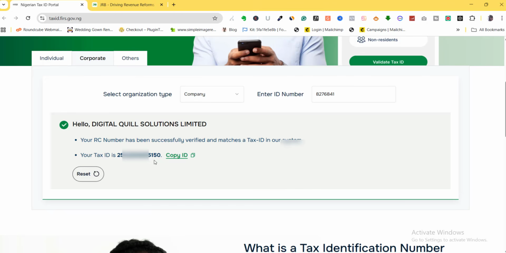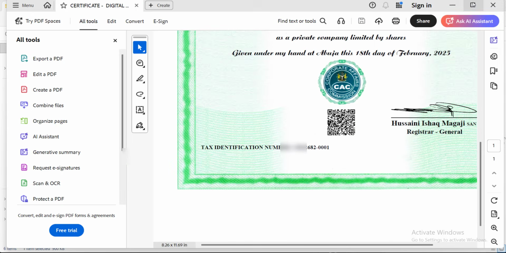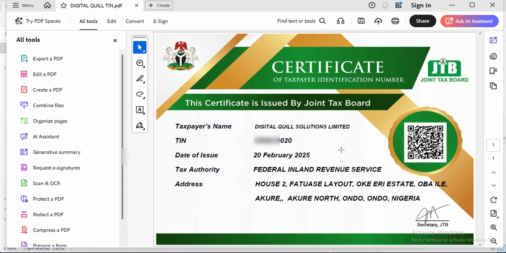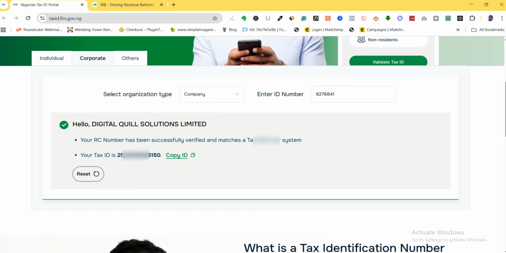So let's assume that maybe it's the JTB one. Let's check my JTB one and see if it's going to tally. All right, so this is my JTB one. I'm going to open that up. Okay, so you can see here that this is 020. If I come back here, you can see that it's actually different from what I have.